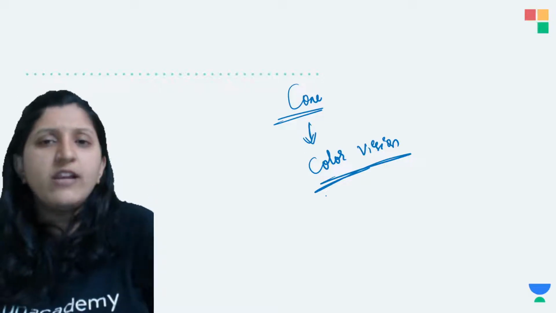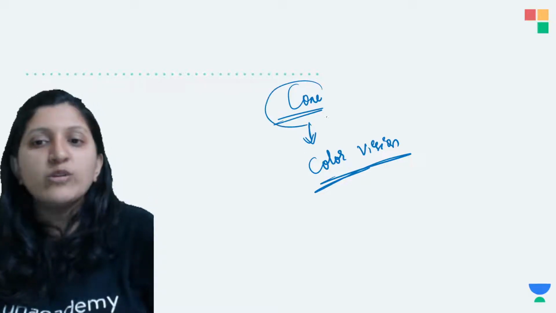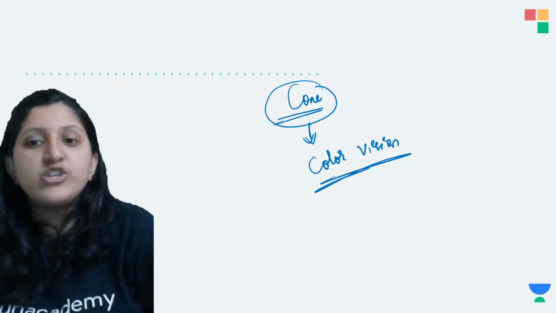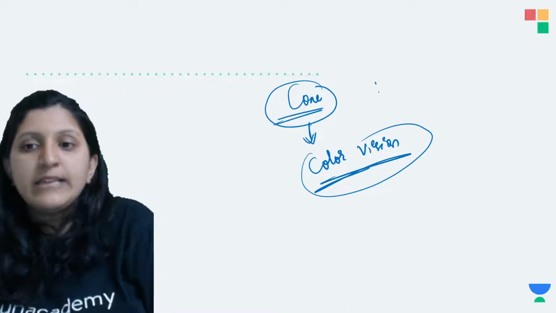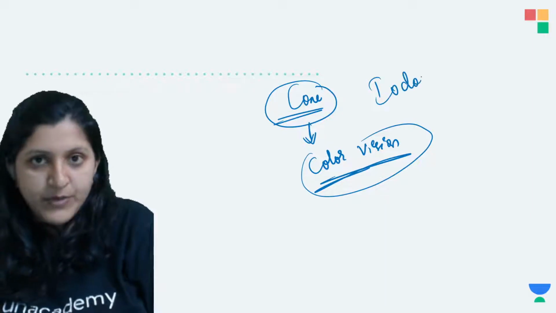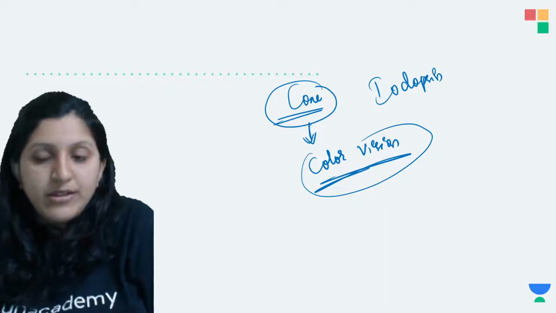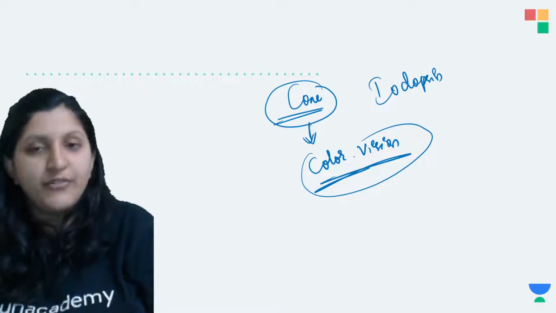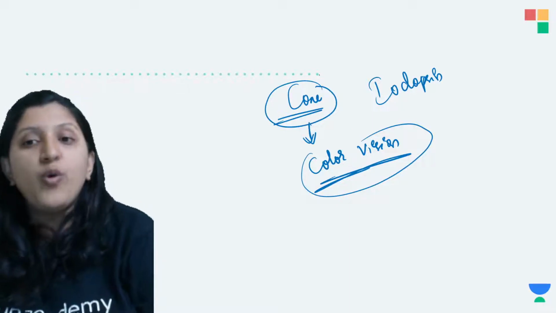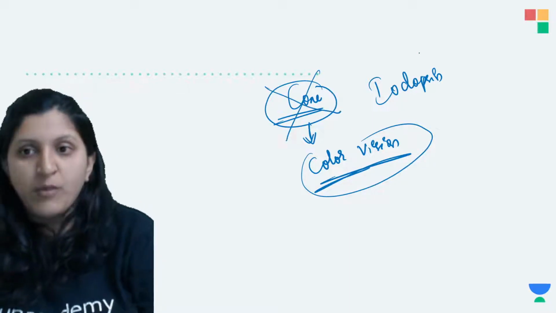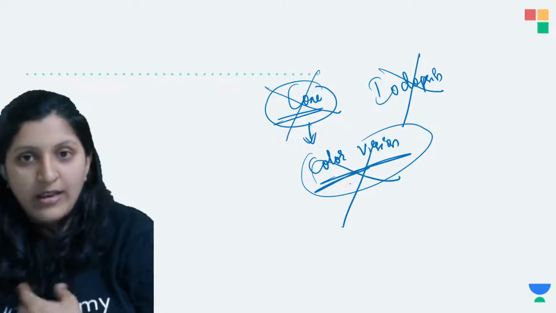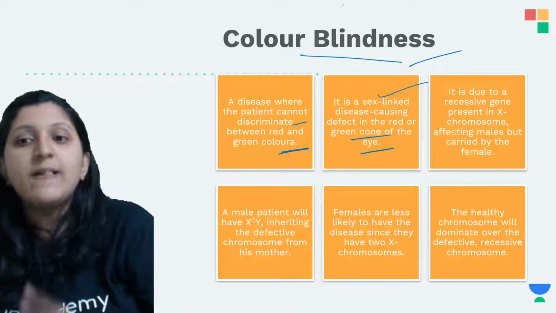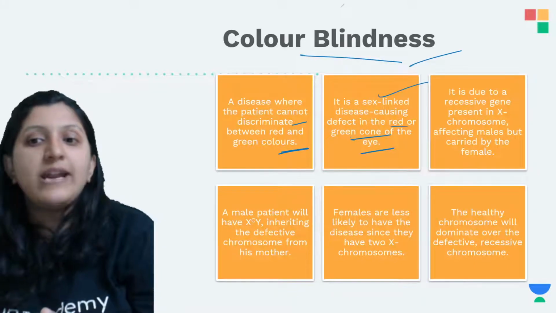You can find different color differentiation because the cone is the one which produces a different pigment, mainly the iodopsin pigment, and with respect to that you can see different coloration. Now if the cone itself is not being formed, or the iodopsin is not being formed, then there is no color vision. So there is a defect in the red and the green cone.